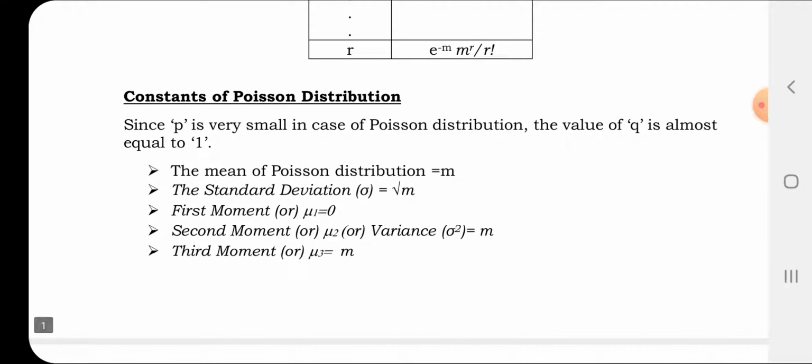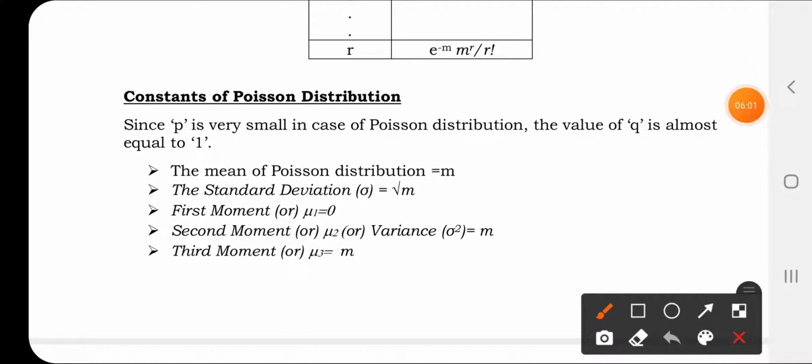Let us see what the constants of the Poisson distribution are. As we have seen in the case of binomial distribution, the same constants we are going to see in the case of Poisson distribution also. In this case, as I have already told you, the value of p is very small and the value of q is almost equal to 1, which means the chance of any event being a success is very small.